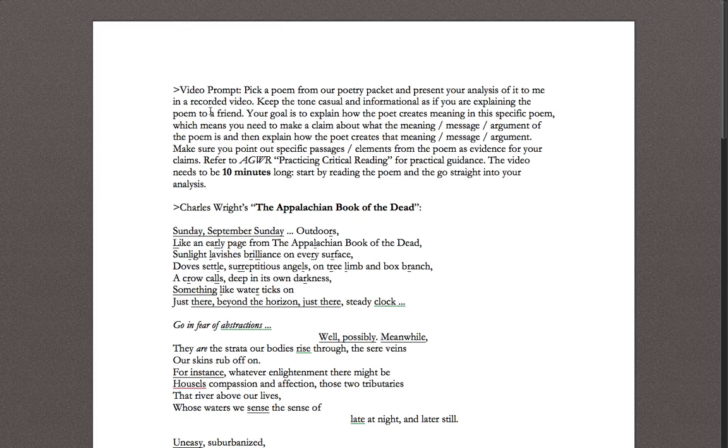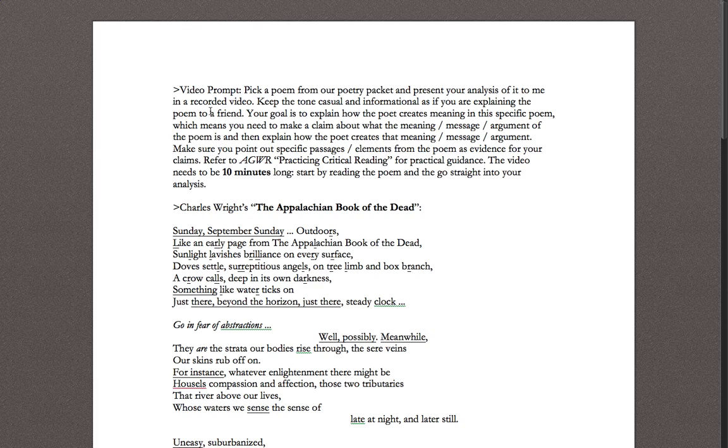Make sure you point out specific passages or elements from the poem as evidence for your claims. And you can refer to the Anteater Guide for Writing and Rhetoric chapter called Practicing Critical Reading for guidance. The video needs to be 10 minutes long. You'll start by reading the poem and then go straight into your analysis. So I'm going to read the poem and then I'm going to do an analysis for you.